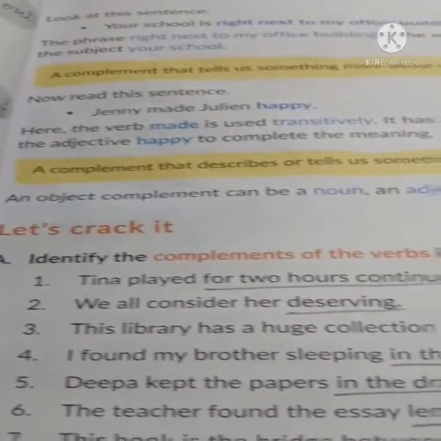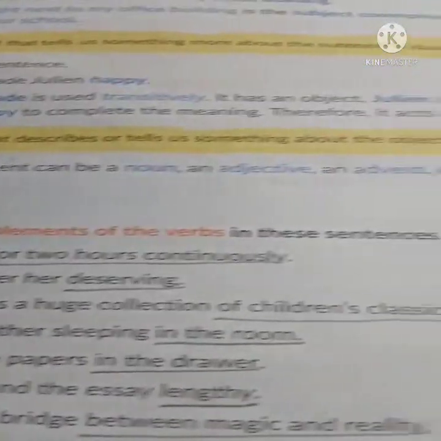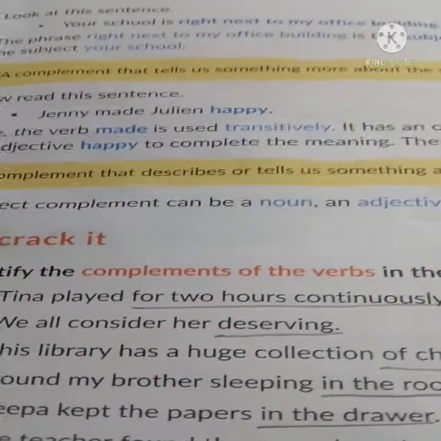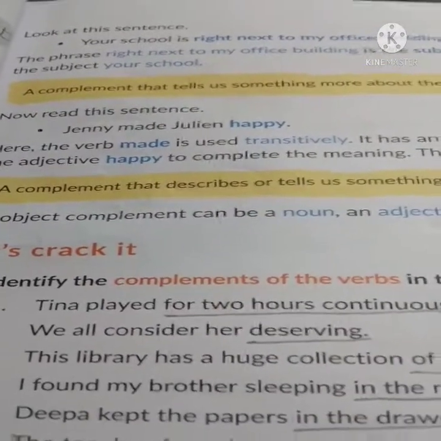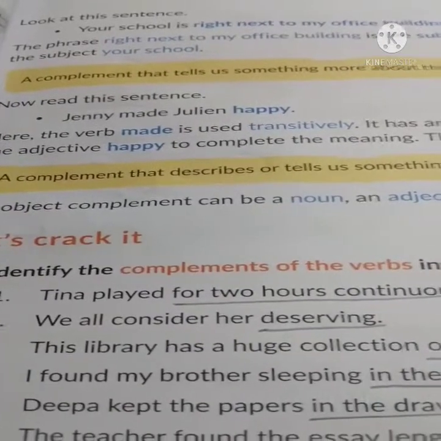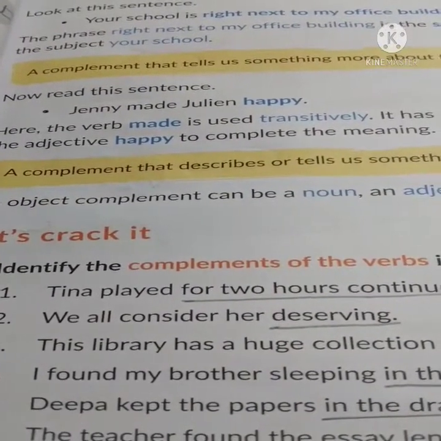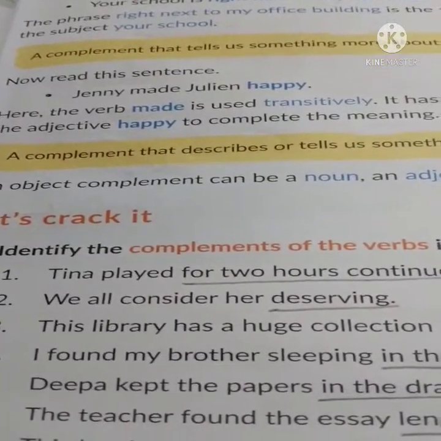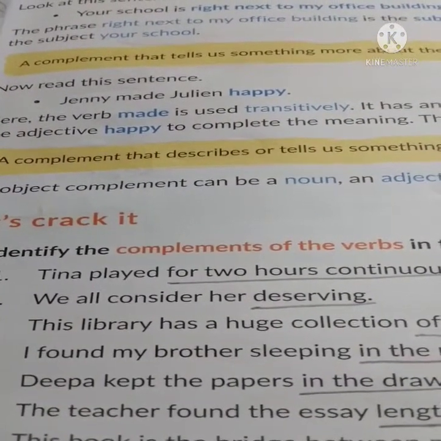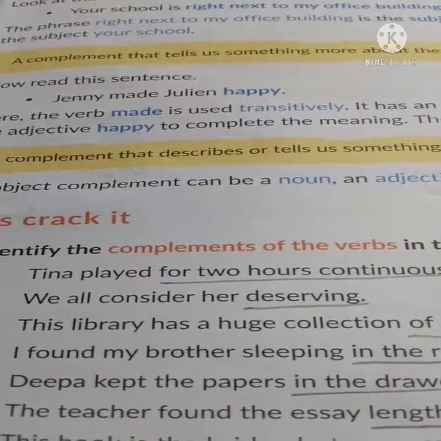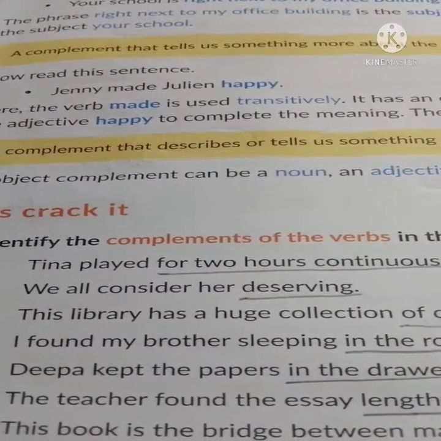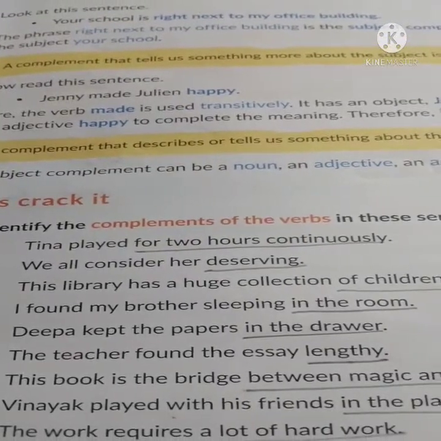We need the adjective happy to complete the meaning. Therefore it acts as the object complement, because the word happy is used for Julian. Although the action is done by Jenny, Julian was made happy. Since the happiness goes to Julian, the additional word happy is for Julian, so it will be the object complement.